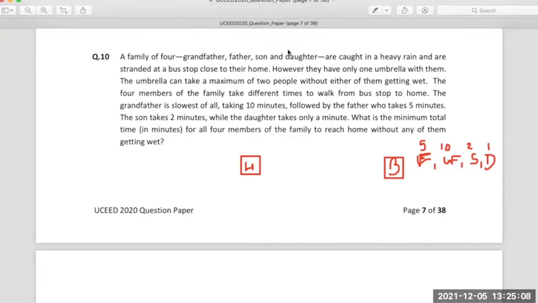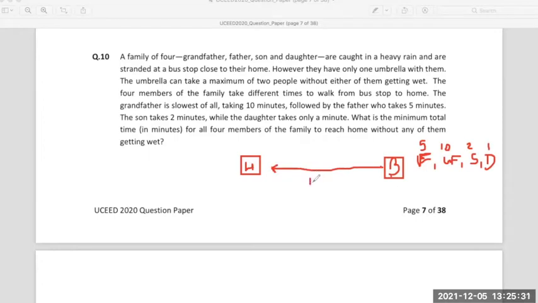So first, how we will start is, let's take the 2 people who are the fastest, which is the son and the daughter. Let the son and the daughter reach home.